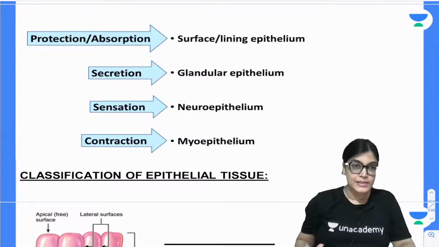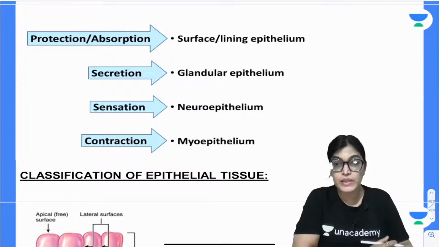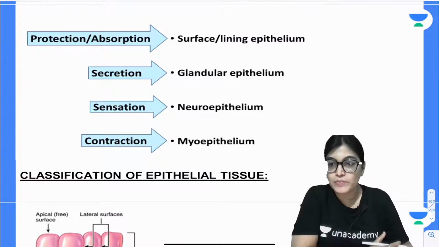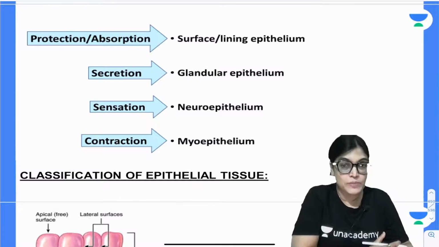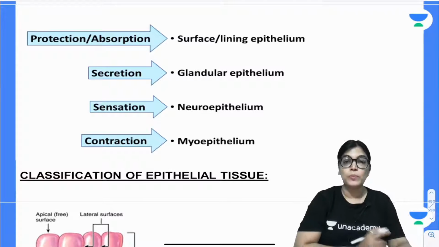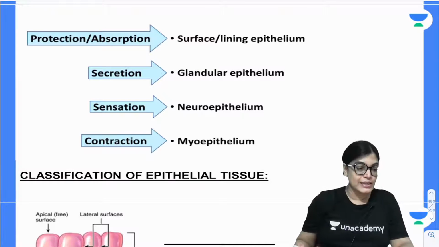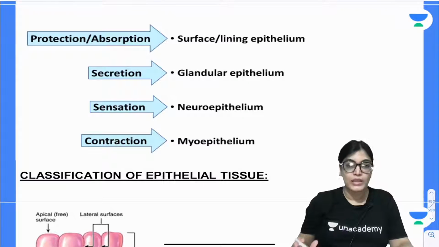Okay, let's start with today's session, that is epithelium. So, for epithelium, I would like to describe what all things we are going to study. Firstly, I will tell you the types of epithelium with an example, and the features of each and every type of epithelium. I will show you many histological diagrams, and you can correlate with these diagrams, understand the importance, and learn how to identify the slide, with an example.